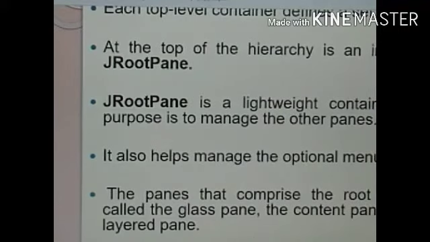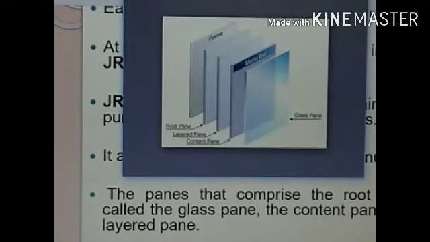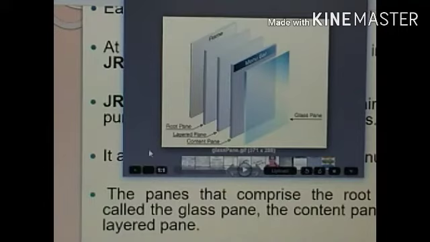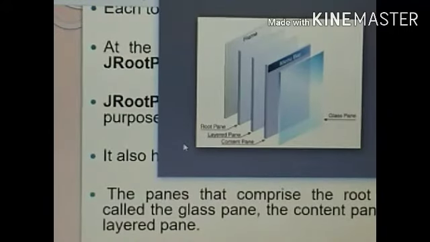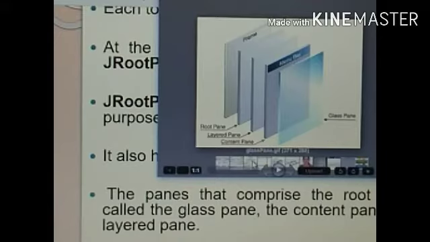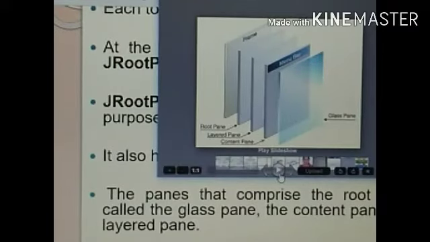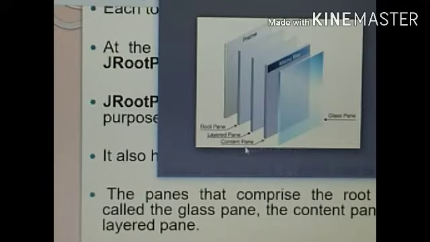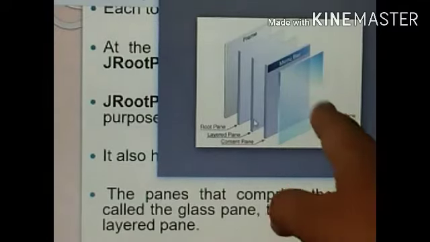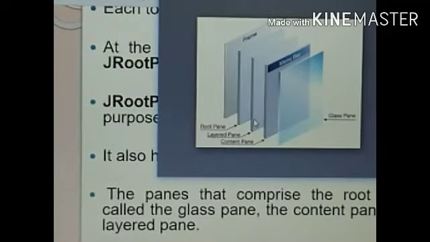I will show the picture. Glass pane, content pane and layered pane comprise the root pane.